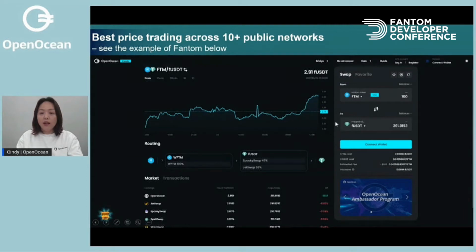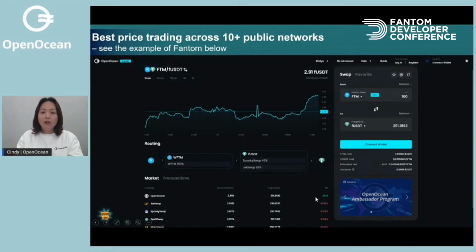Right now, if you want to trade FTM to USDT on OpenOcean, you can see we look for the best price across the aggregated swaps we have on Fantom, and we split the routes for you across SpookySwap and JSwap to find you the best final returns. The best price on OpenOcean is better than the best price offered by SpookySwap and JSwap. Through this you can trade with the best price.